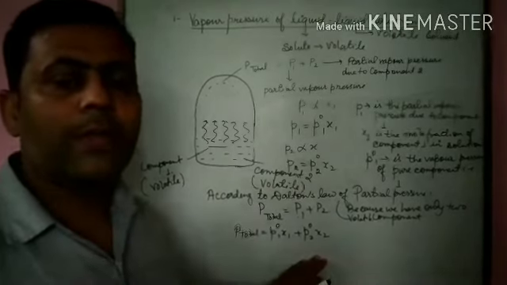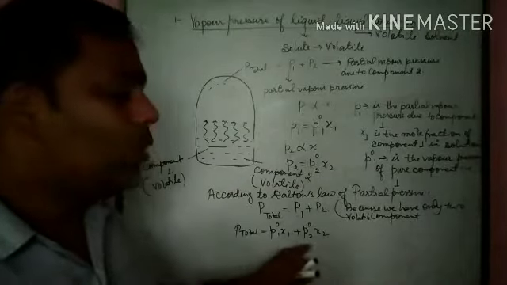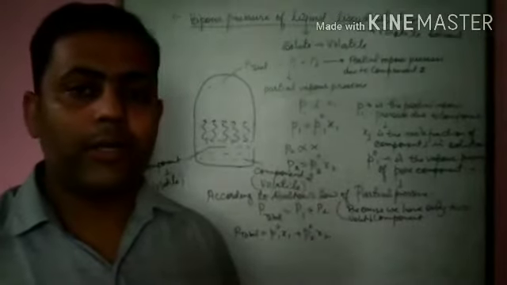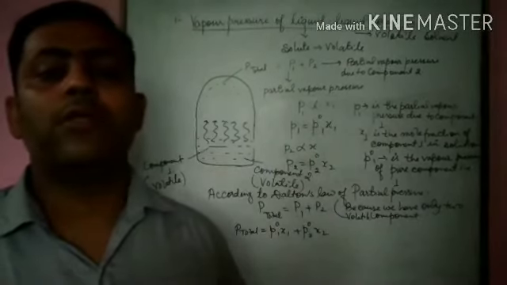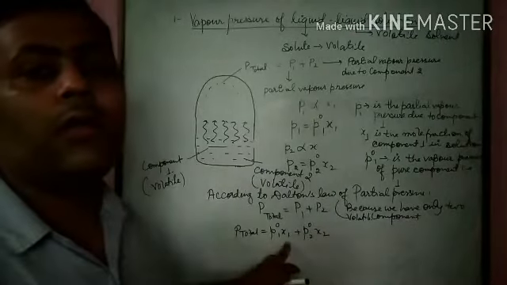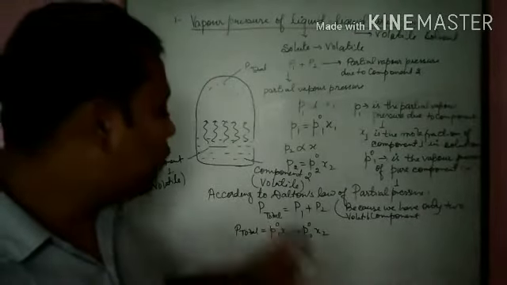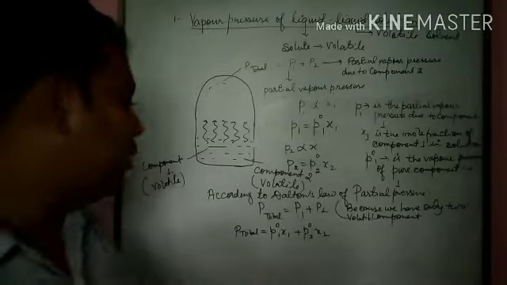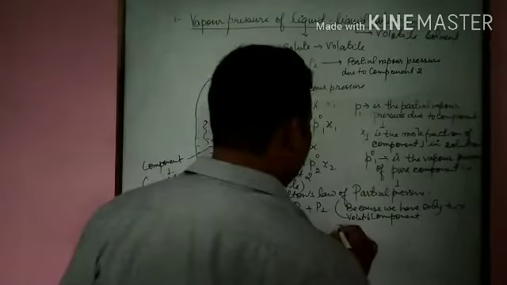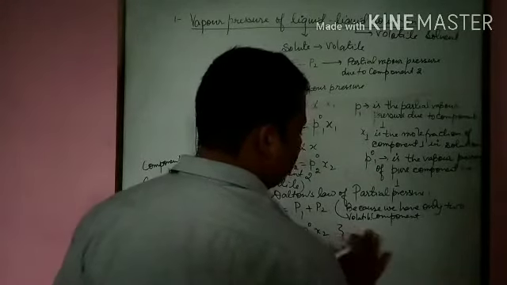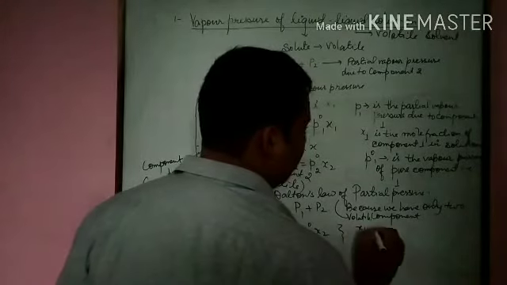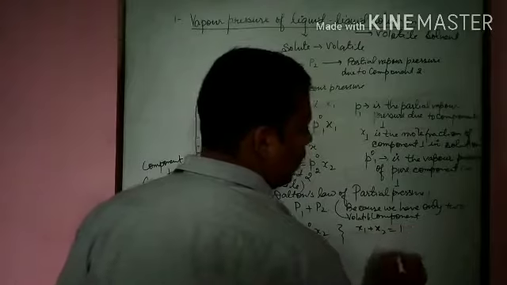We have studied that if there is a binary solution, then the mole fraction of one component is equal to 1 minus the second component. What we know is x1 plus x2 equals 1.